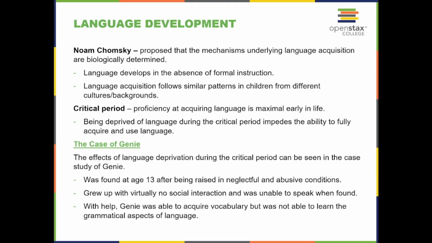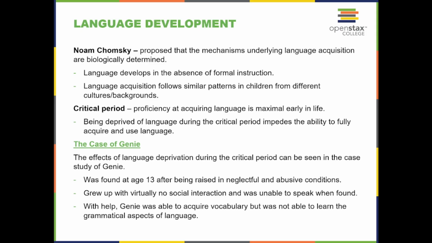Language development. Noam Chomsky proposed that the mechanisms underlying language acquisition are biologically determined. Language develops in the absence of formal instruction. Language acquisition follows similar patterns in children from different cultures and backgrounds. Critical period. Proficiency at acquiring language is maximal early in life. Being deprived of language during the critical period impedes the ability to fully acquire and use language.